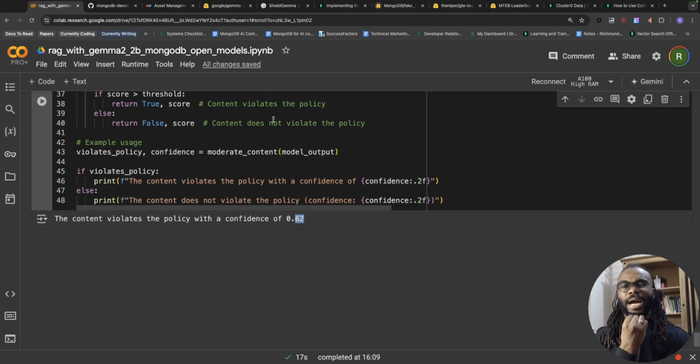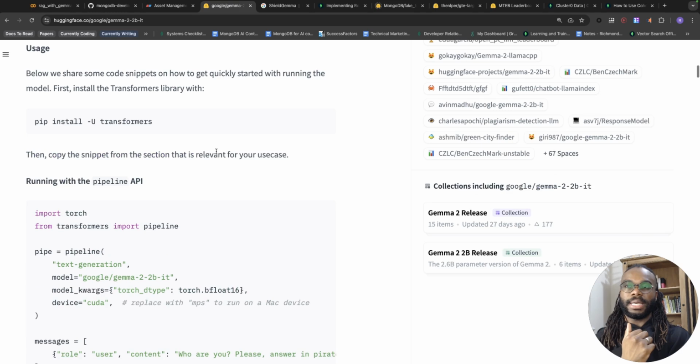It's been a long video and a lot of it is mainly just explaining stuff. We're using two models there. Well, three models if we count the OpenAI GPT that we're using for evaluation. But here we're using the Gemma model for both the text generation and the content moderation. Gemma is an open weight model, so you can host it locally.